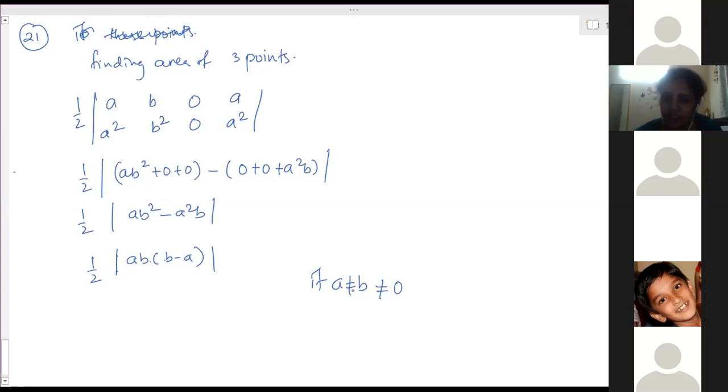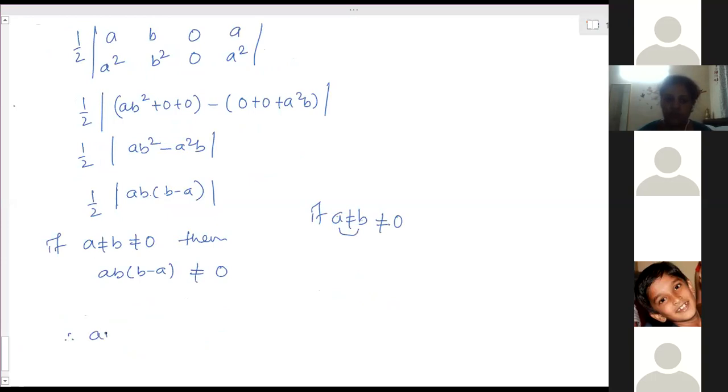If these three conditions are not possible, so a is not equal to 0, b is not equal to 0, and a and b are not equal, then is it possible that the area will be 0? No, ma'am. If a is not equal to b and not equal to 0, then ab or b minus a will not be equal to 0.